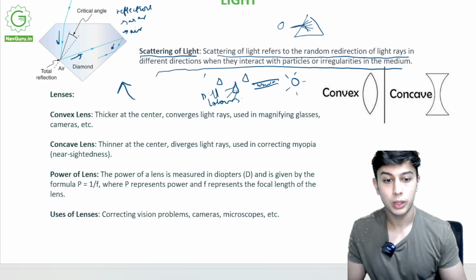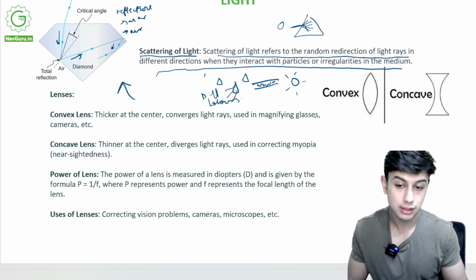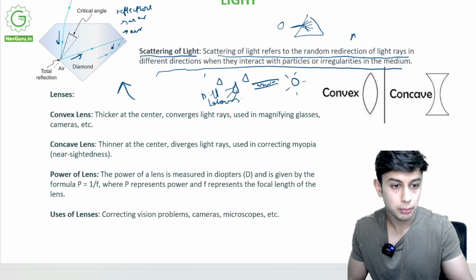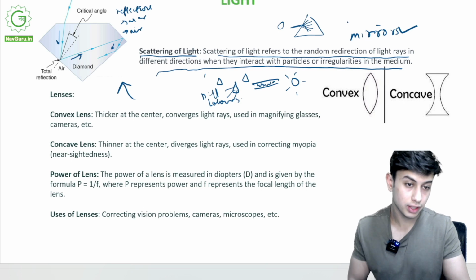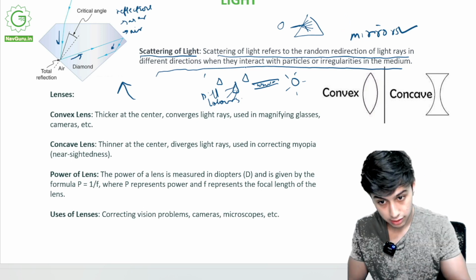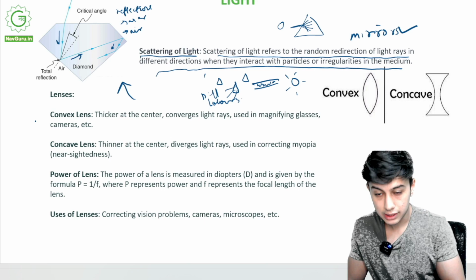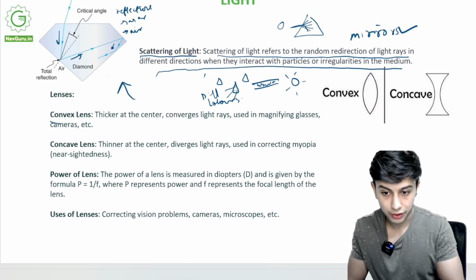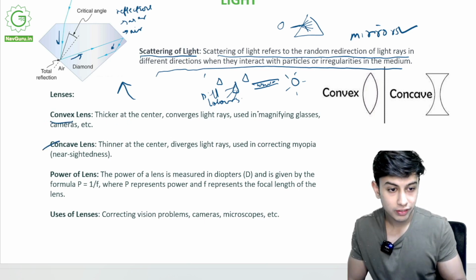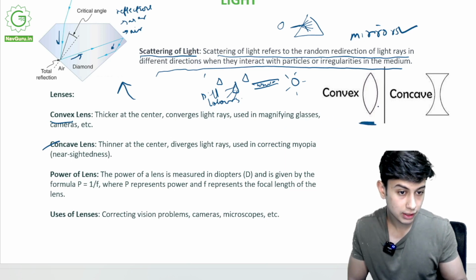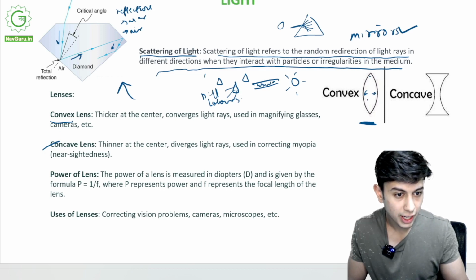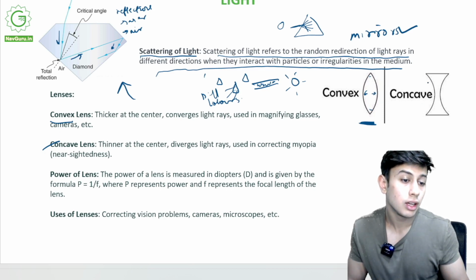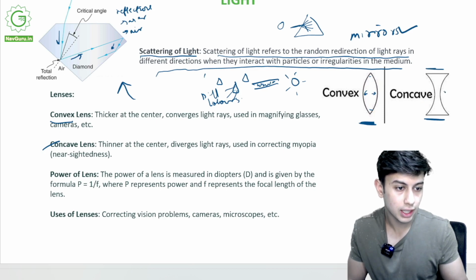Now, what is a lens? We come back to lenses. We know mirrors, mirrors are now done. But there are also other refractive substances called lenses. There are two types of lenses, like there were two types of spherical mirrors: convex lens and concave lens. A convex lens looks like this. A convex lens is thicker in the middle and narrower at the edges. A concave lens is thicker at the end points and thin at the middle.